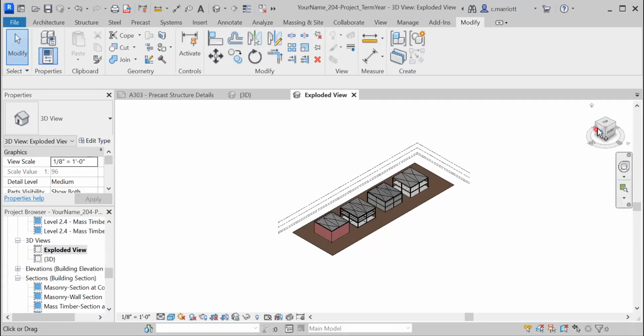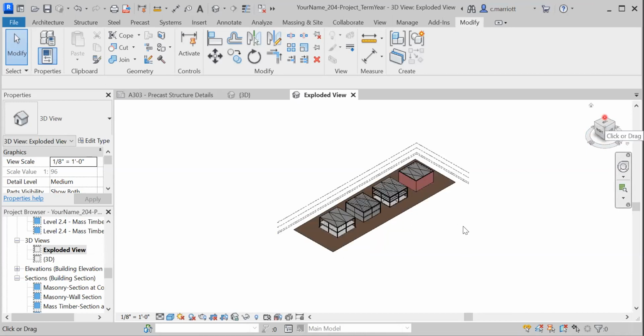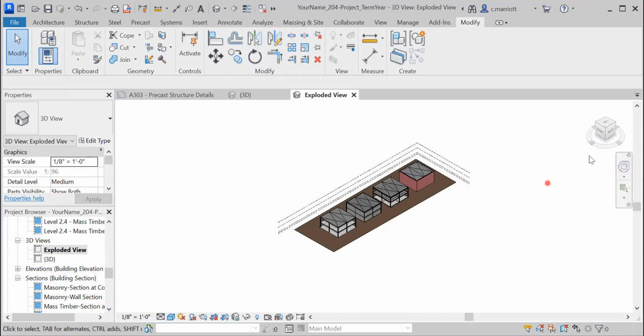So if I go up to the navigation cube here, I could do this one that I've got on the screen right now, or I could go over to the far corner and do it like this, and that will leave some room for the drawing index.